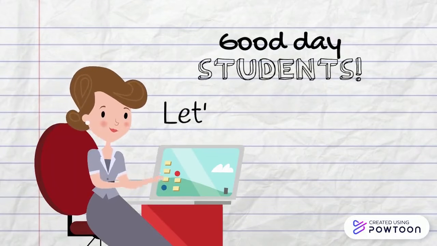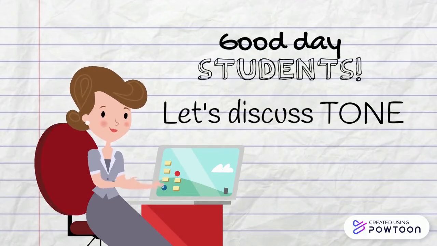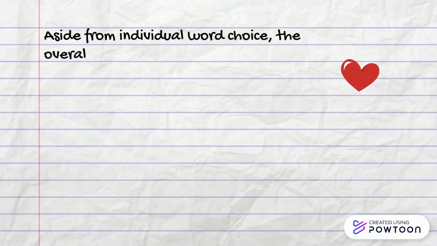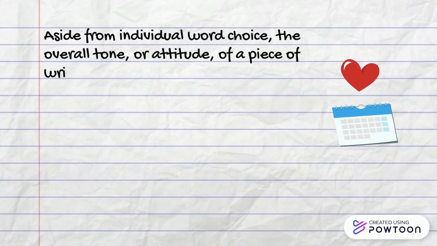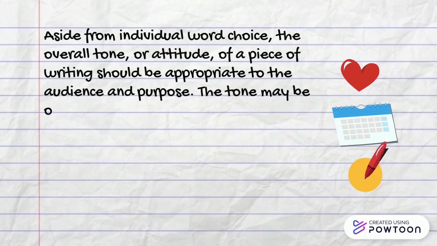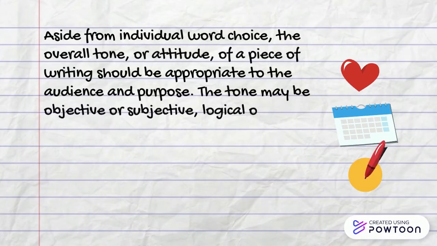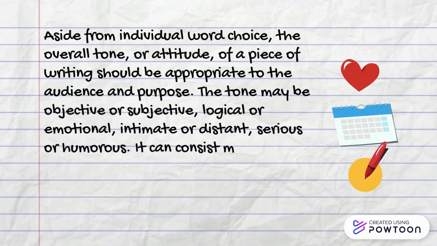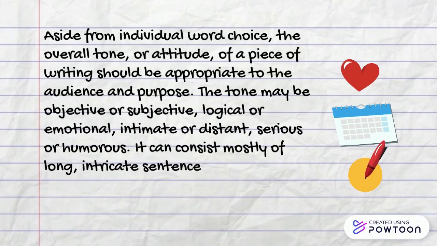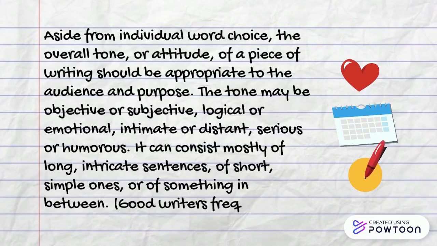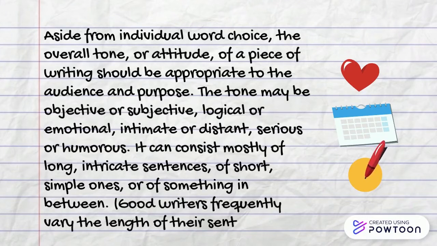Good day, students. Let's discuss tone. Aside from individual word choice, the overall tone or attitude of a piece of writing should be appropriate to the audience and purpose. The tone may be objective or subjective, logical or emotional, intimate or distant, serious or humorous. It can consist mostly of long, intricate sentences, of short, simple ones, or of something in between. Good writers frequently vary the length of their sentences.